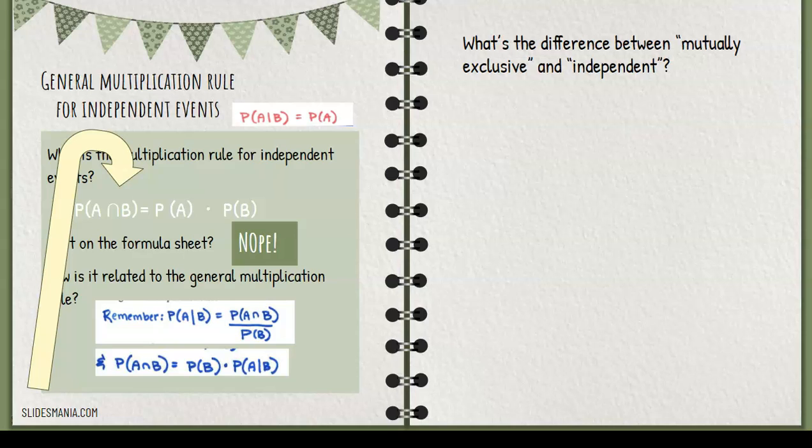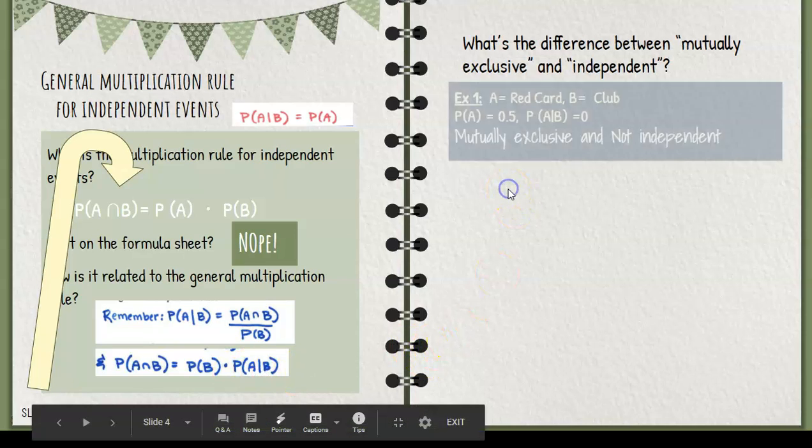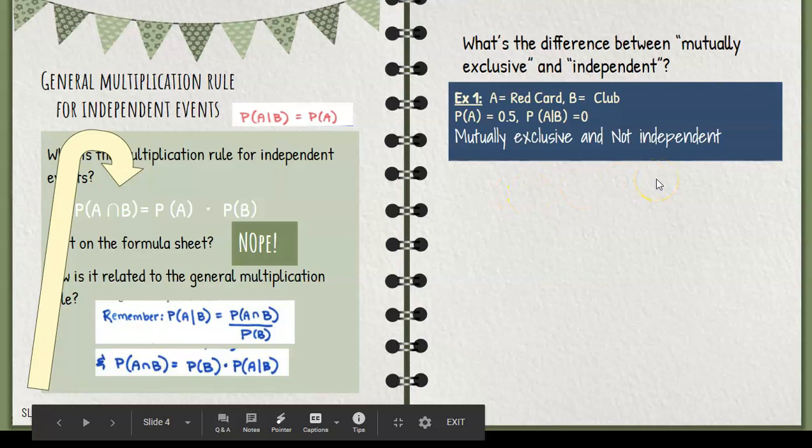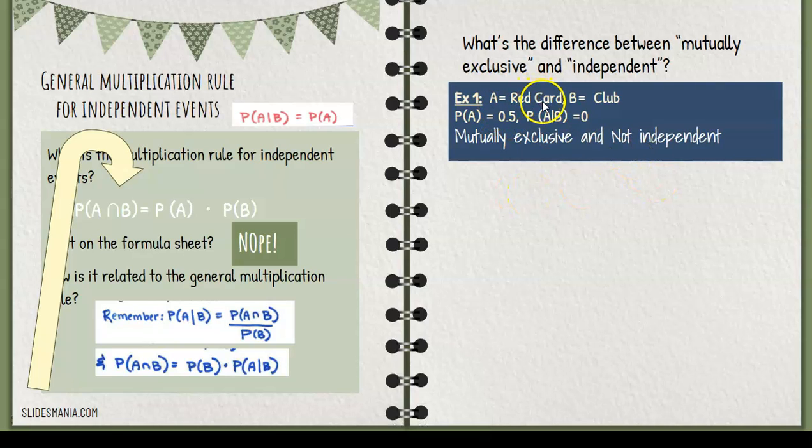So then you might ask, well, what's the difference between mutually exclusive and independent? Well, let's look at some examples. Let's say event A is a red card. Event B is drawing a club. Okay? Well, probability of event A. What's the probability you draw a red card from a deck? Well, half the deck's red, so that's 0.5.